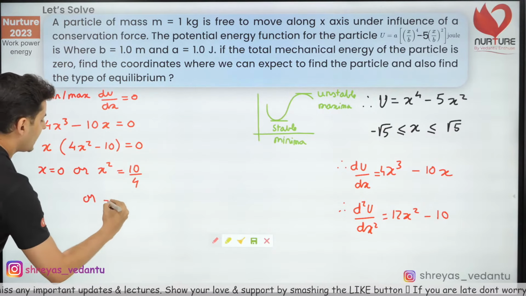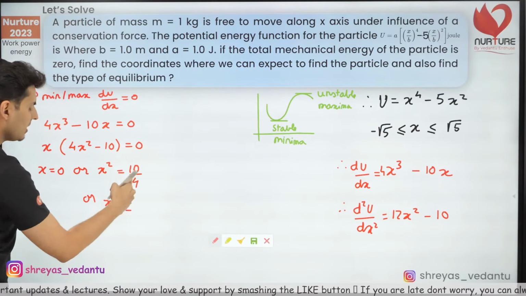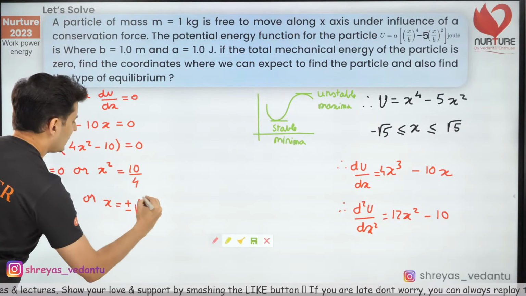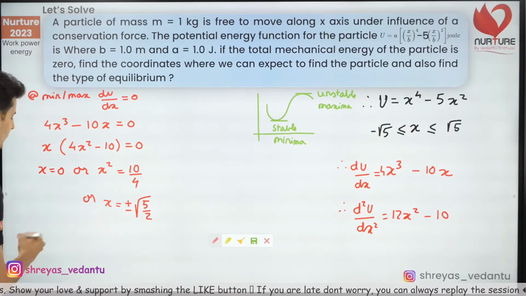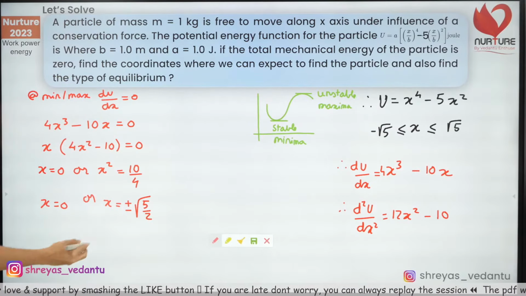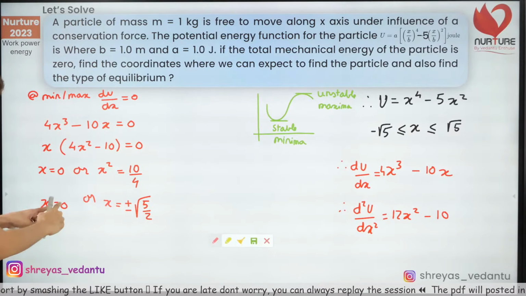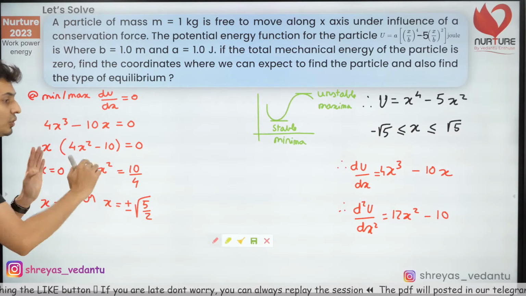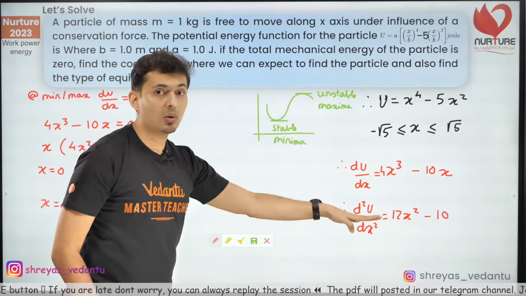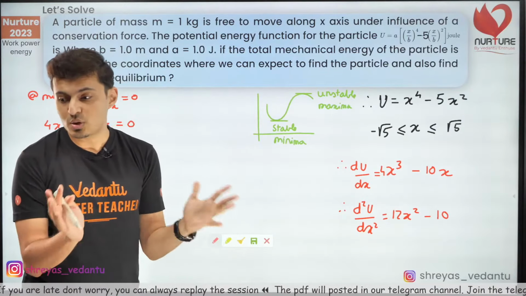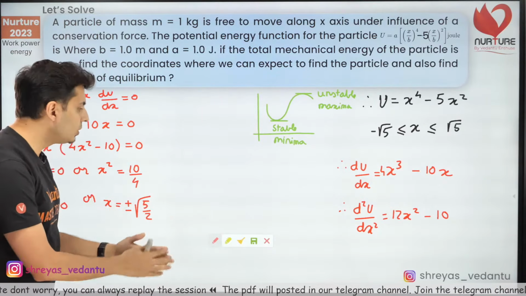That is, x is plus or minus 10 by 4, which is 5 by 2, so x is plus or minus root 5 by 2. So x is 0 or x is plus or minus root 5 by 2. At all these points, you will see the slope is 0, but I do not know which one is maxima, which one is minima. So what do I do?